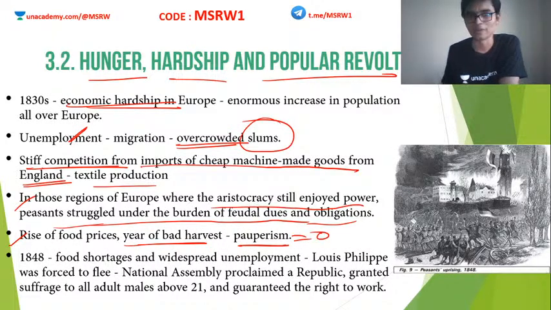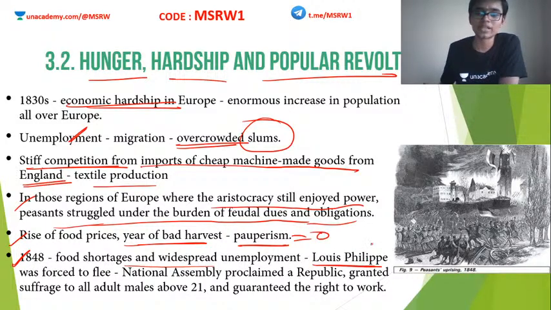Okay, that is pauper. So people started to become paupers. And in 1848, food shortages and widespread unemployment became extremely severe. It started in the 1830s, but eventually by the time of 1848, things were extremely miserable. Clear? So what happened now?